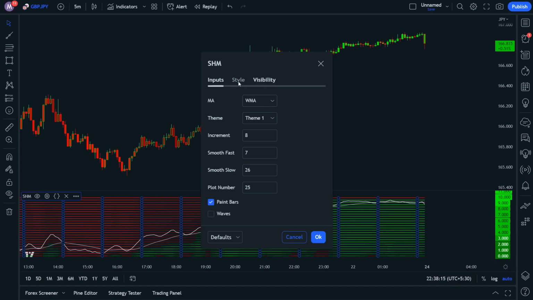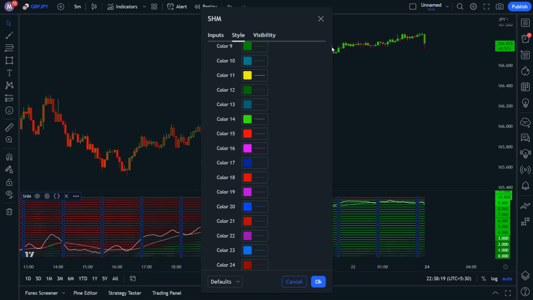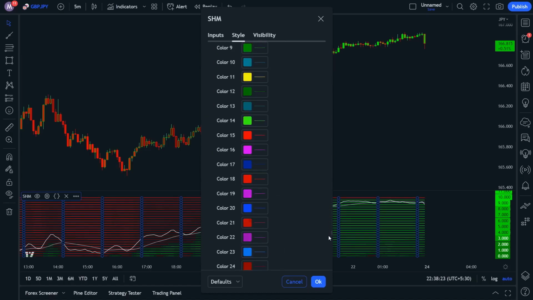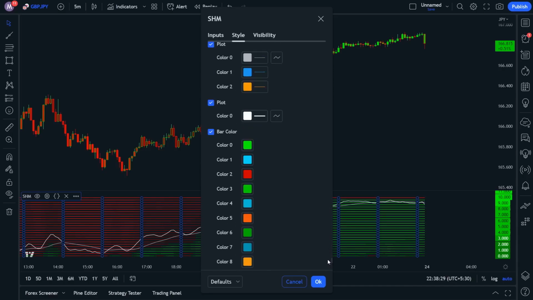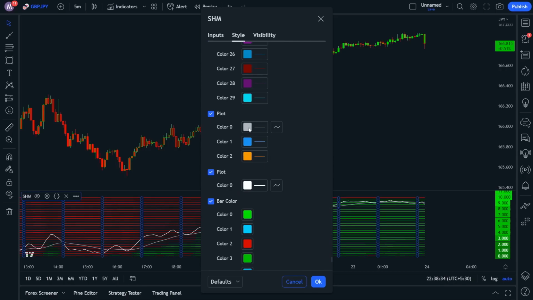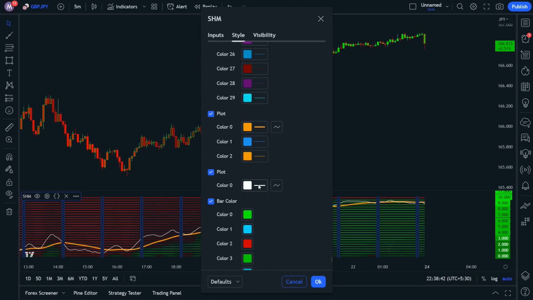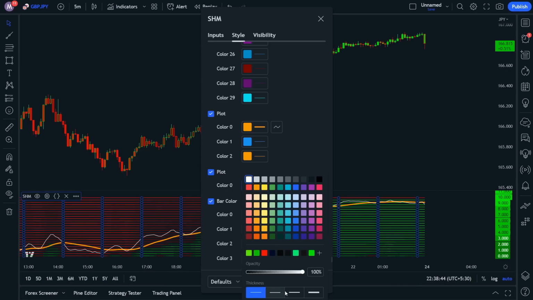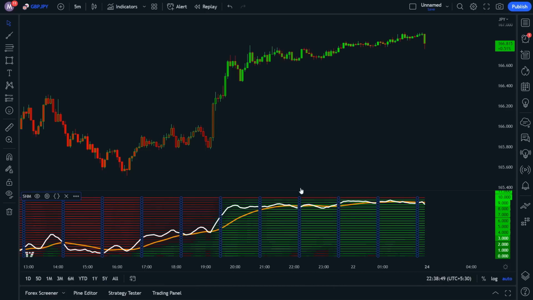Okay, now, we need to make a few adjustments to the style of the indicator. Don't worry, it's really simple. You'll see a bunch of plots, but we only need to change 2 of them. Scroll all the way down until you see the colors for the K line and the D line. Before I explain what those are, let's change the color of the K line to something easier to see. Let's make it orange. And to make it even more visible, let's increase the thickness a bit. Now, do the same thing for the last plot, so we can see it better too. And there you have it, your stochastic heat map is all set up and ready to use.